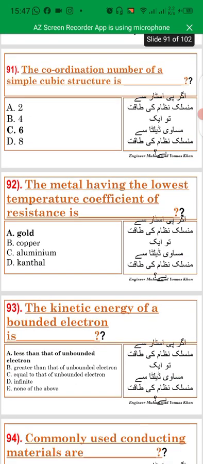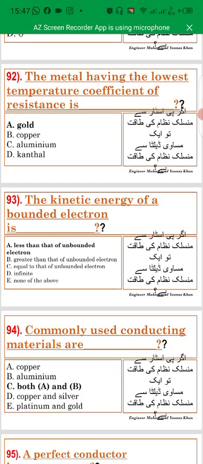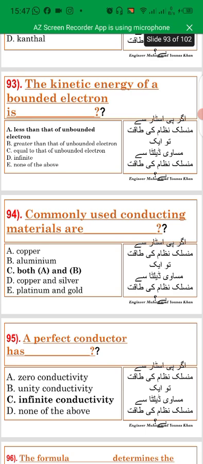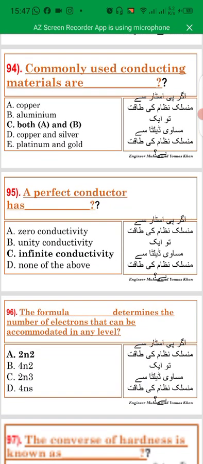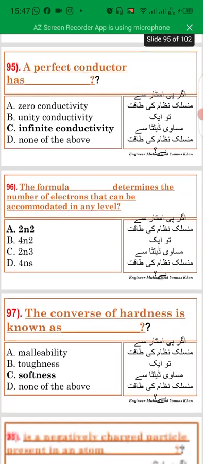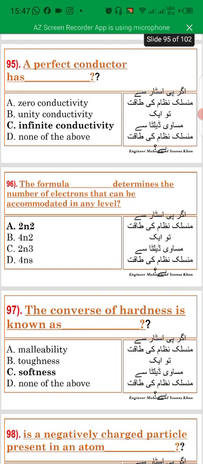The coordination number of a simple cubic structure is 6. The metal having the lowest temperature coefficient of resistance is gold. The kinetic energy of a bonded electron is less than that of an unbonded electron. Commonly used conducting materials are copper and aluminum. A perfect conductor has infinite conductivity.